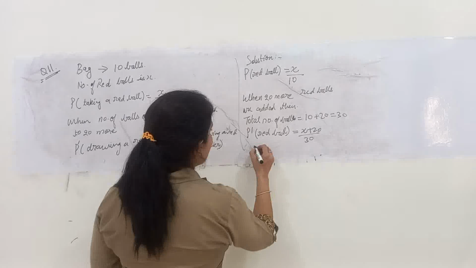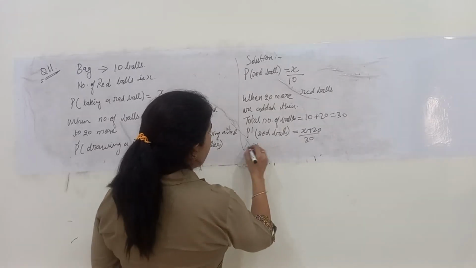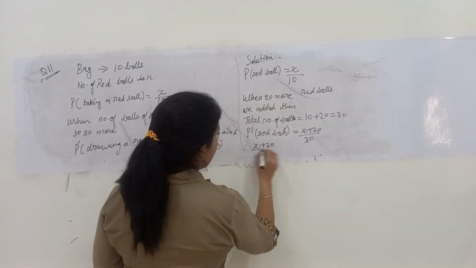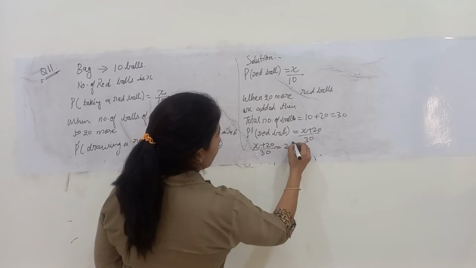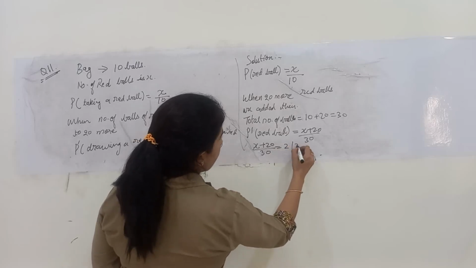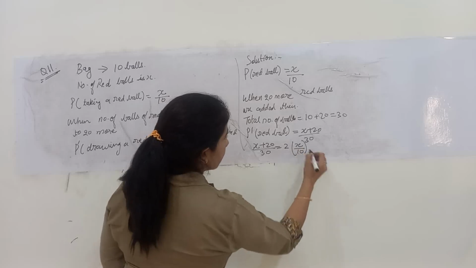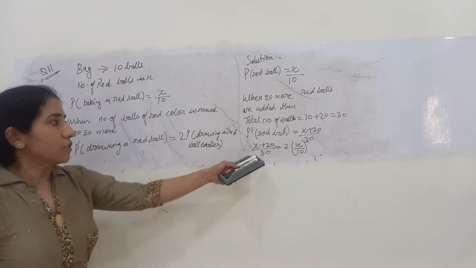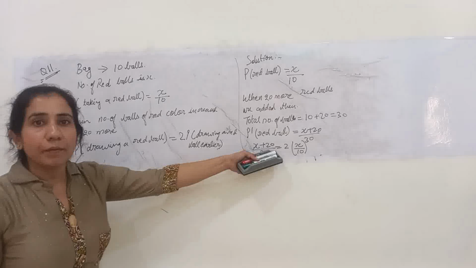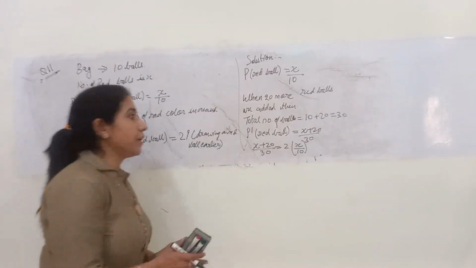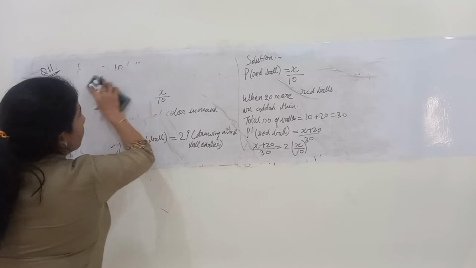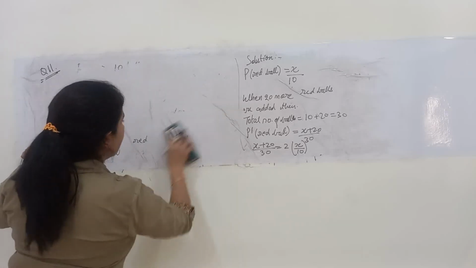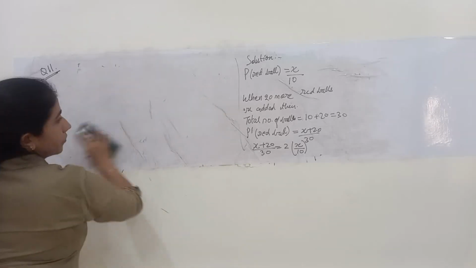Now according to the given condition, X plus 20 upon 30 is actually twice of X upon 10. The chance of drawing the red ball became double when we add 20 more balls.